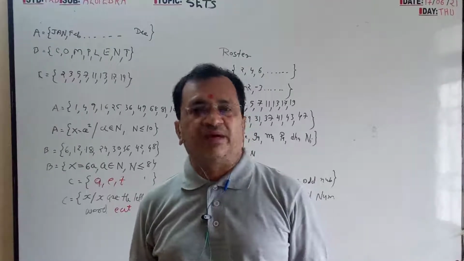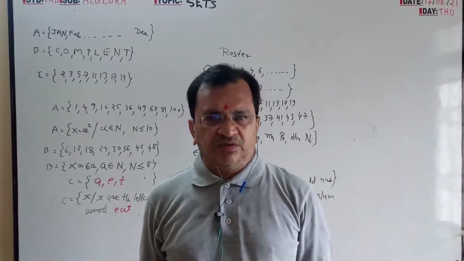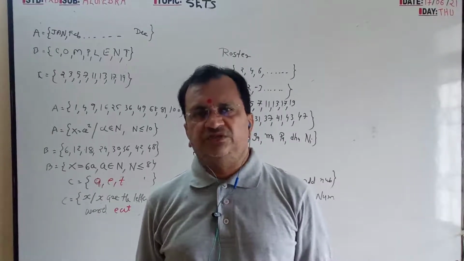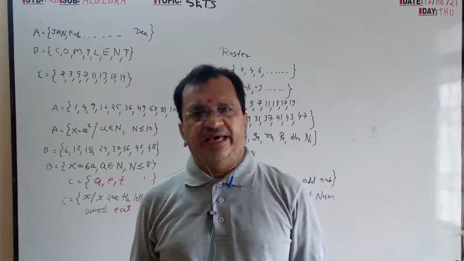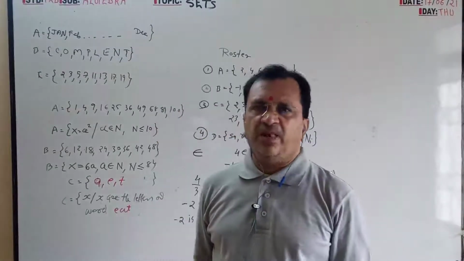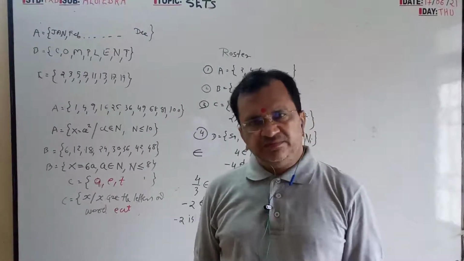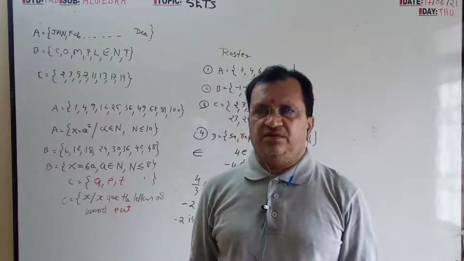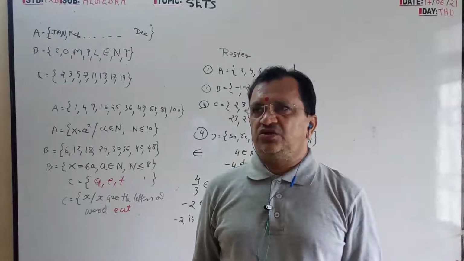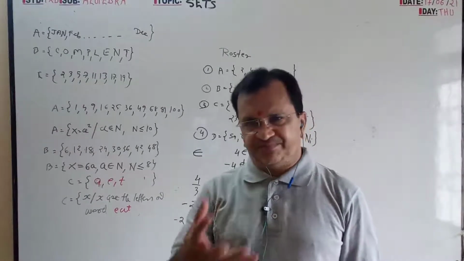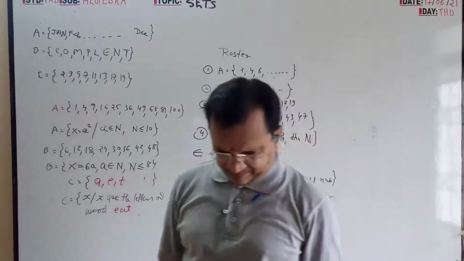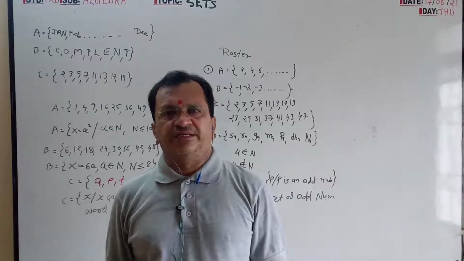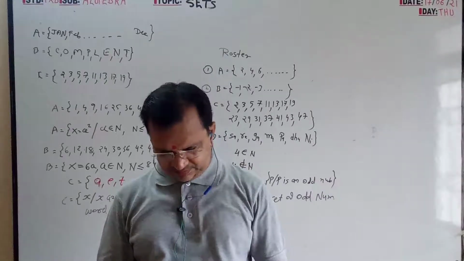That is the roster method. For the rule method, I will just write x belongs to natural numbers from 1 to 10. So by words we are expressing the group. It is the rule method. When we get the total in individual elements, that is the roster method.